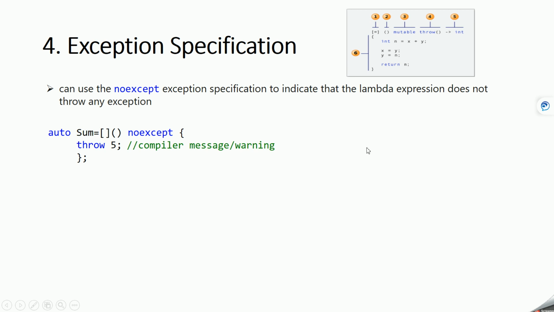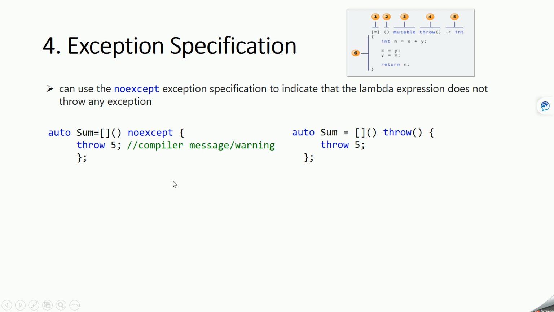Or you can also mark this function as throw if you are throwing some exception, which gives a hint to the user. If somebody is seeing the code, they can assume that it is going to throw some exception. Okay, so this is all about exception specification in lambda expression.